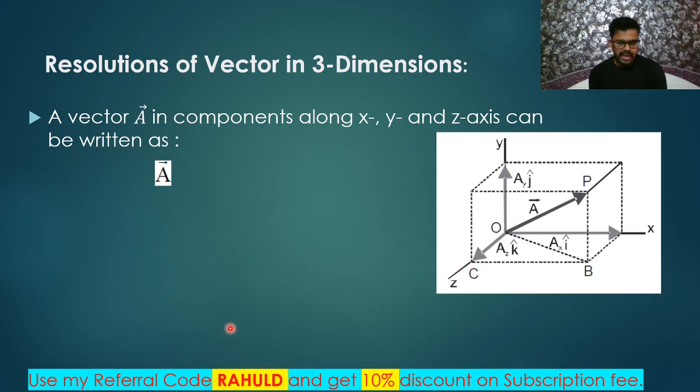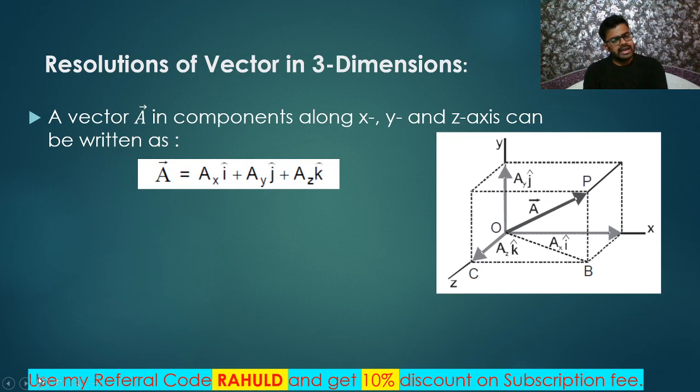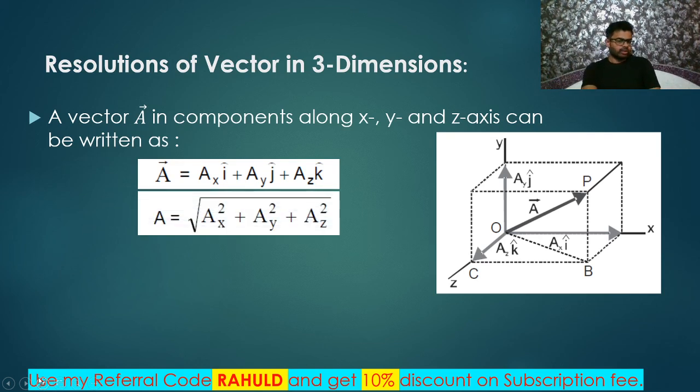That's all. Now, let us write it. A can be written as Ax i cap plus Ay j cap plus Az k cap. Ax i cap, Ay j cap, and Az k cap are the resolutions of vector A along the x-axis, y-axis, and z-axis. Ax, Ay, and Az are the magnitudes of those resolutions. These are called components of vector A along the x-axis, y-axis, and z-axis. So how to write its resultant? Under root of Ax square plus Ay square plus Az square.